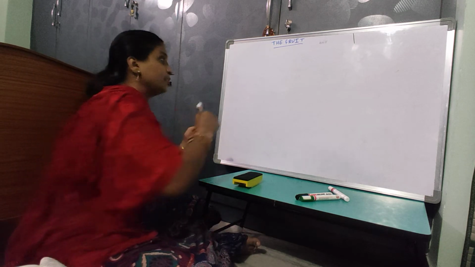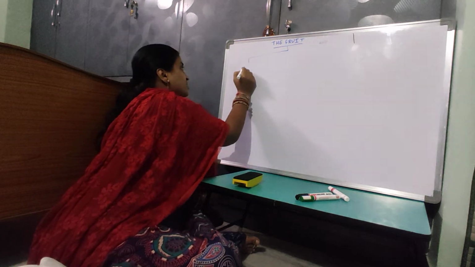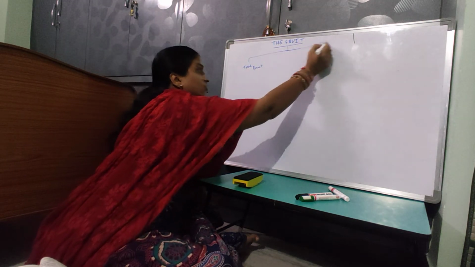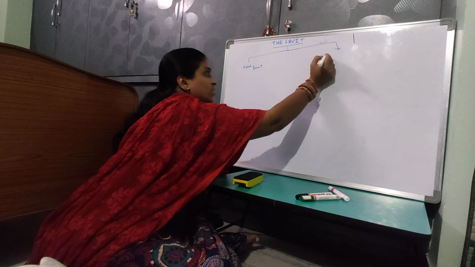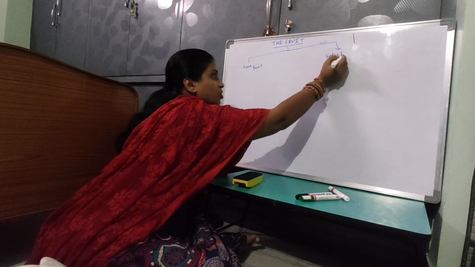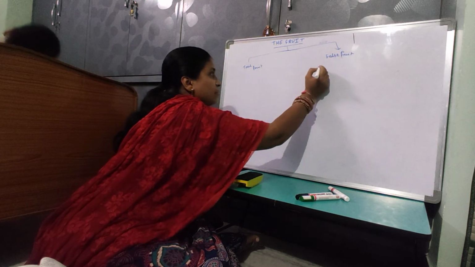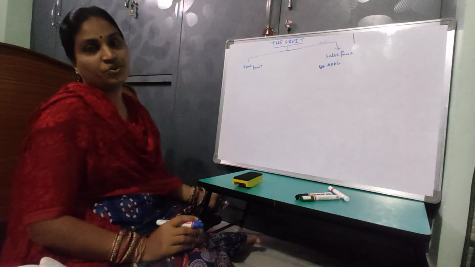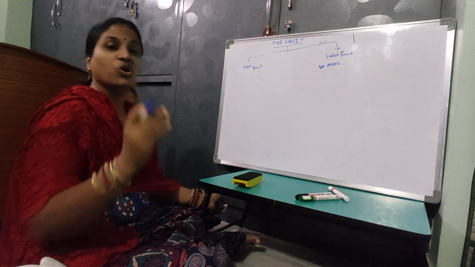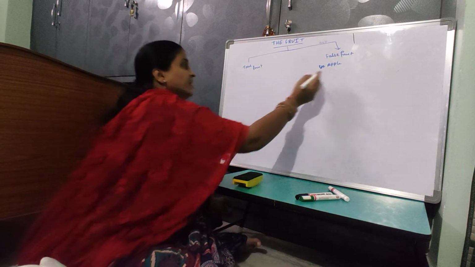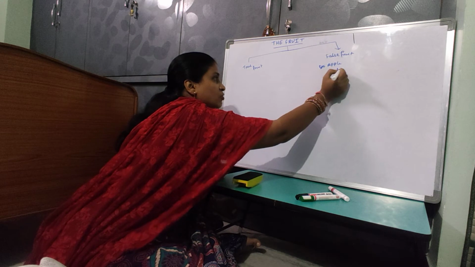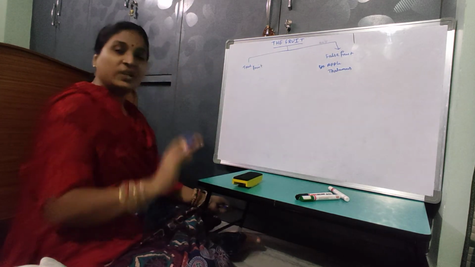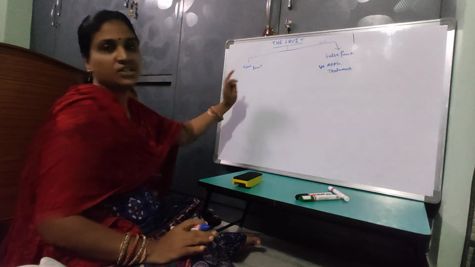If the fruit develops from the ovary, it is called a true fruit. If the fruit develops from something other than the ovary, it is called a false fruit. For example, apple is a false fruit. The edible part we eat is not the ovary, it is the thalamus. The thalamus develops into the false fruit.